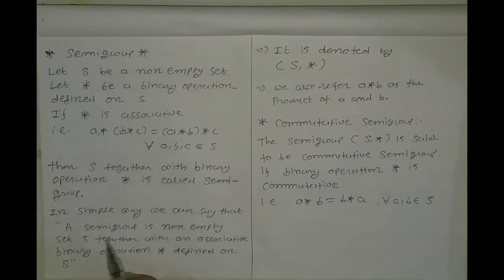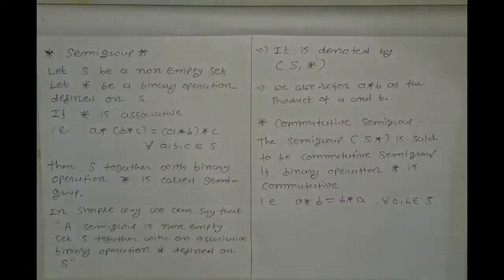So in a simple way we can say that a semigroup is a non-empty set S together with an associative binary operation star defined on set S. This is the simple definition of a semigroup. We have to just remember a non-empty set S and an associative binary operation. There is only one condition, an associative binary operation, then we can say that the given non-empty set is a semigroup. It is denoted by (S, star).